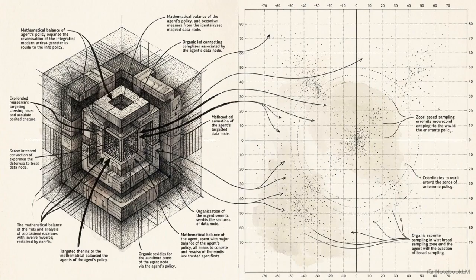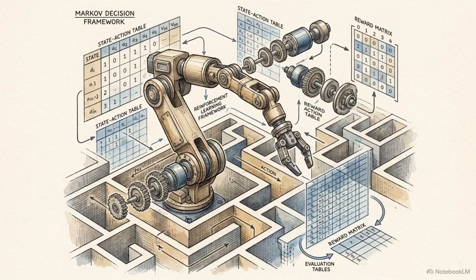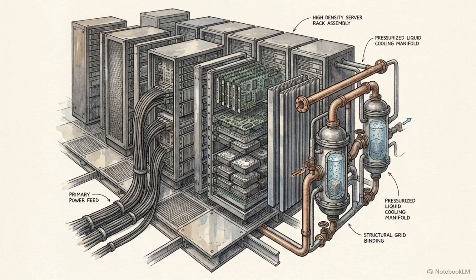The agent must continually balance the exploitation of known high-reward actions with the exploration of new actions that may improve the policy. Markov frameworks provide the mathematical structure for an agent to evaluate its environment, transforming the system from a passive predictor into a decision-maker. Theoretical optimization is the first half of the process. The second is binding the model to a production environment.